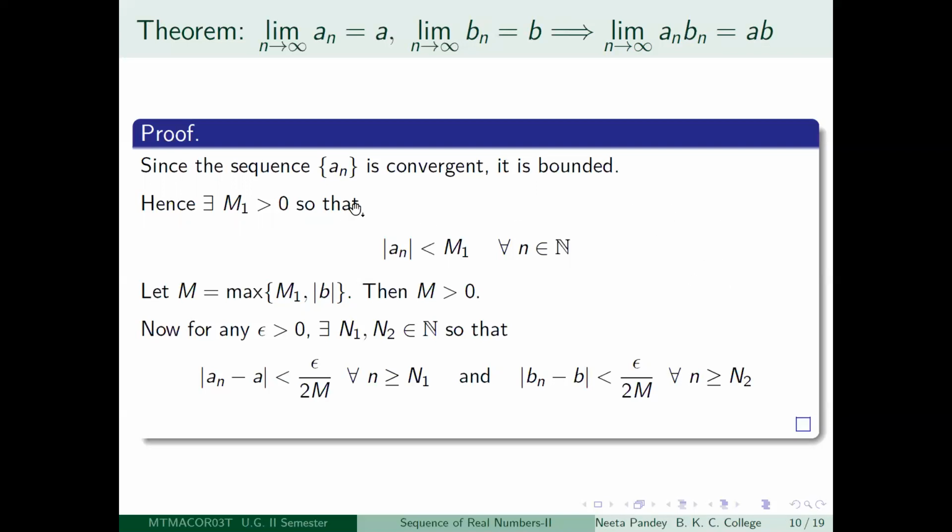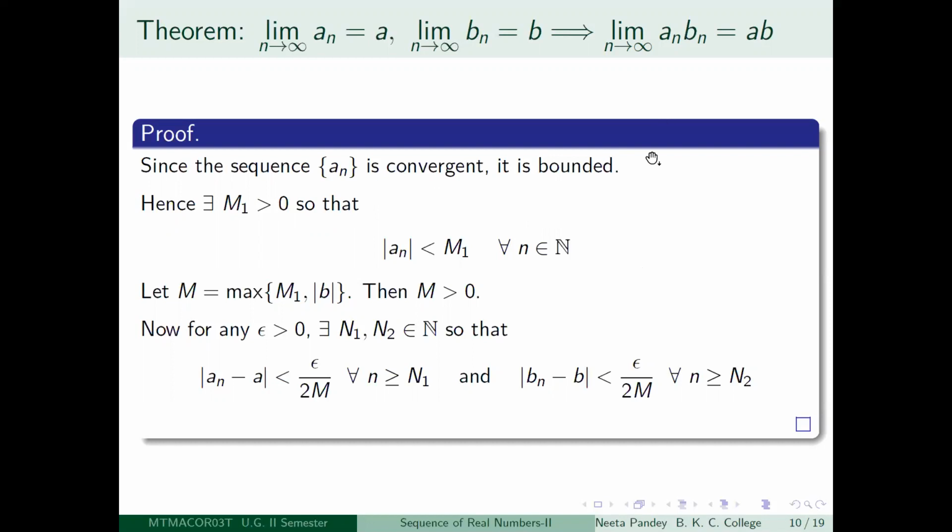So I am going to start with the fact that since a_n is a convergent sequence, it is a bounded sequence. Why did I suddenly start with this? You will understand as we go through the proof. The reason is that I had to start with something using my instinct, and then I ran into some trouble, and then I had to go back and correct it. That is the way proofs are done.